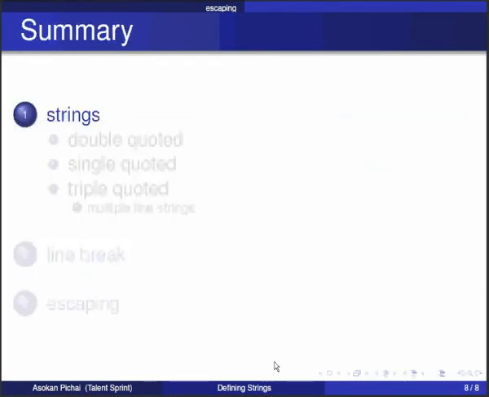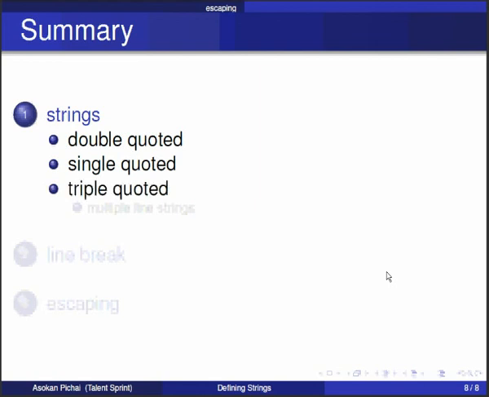This brings us to the end of the unit. We have learned that double quotes and single quotes can be used while defining strings. We have learned that triple quoted strings can contain single quotes and double quote characters. We have also learned that we can define strings that span multiple lines by enclosing them in triple quotes. We have learned that slash n character is the line break character and it causes the new line in strings. We have learned how to escape the slash character and include it in the strings.